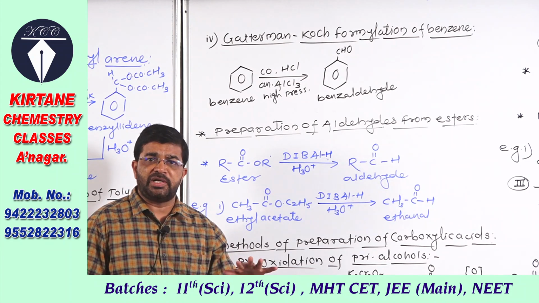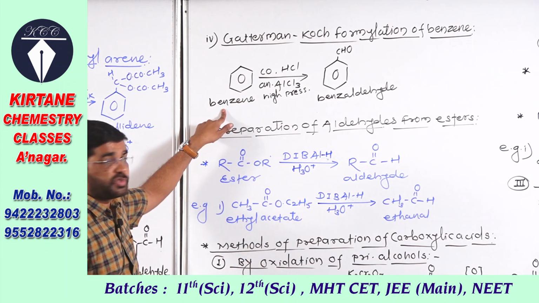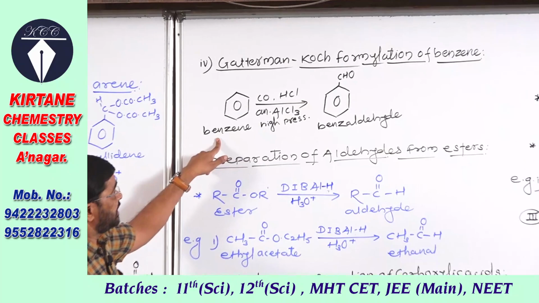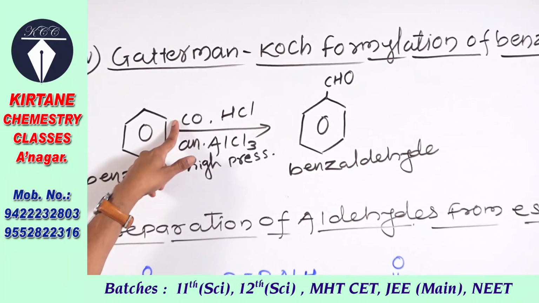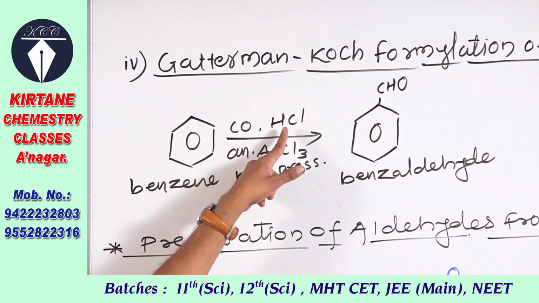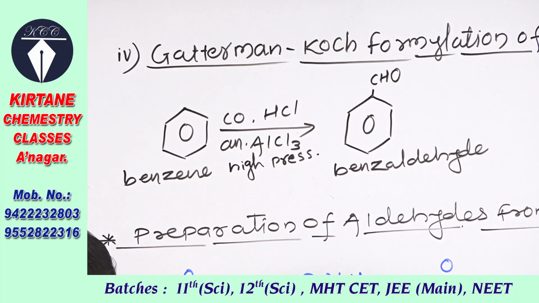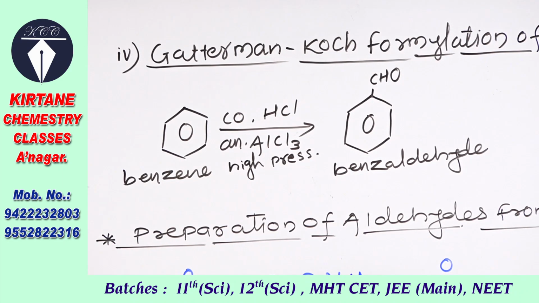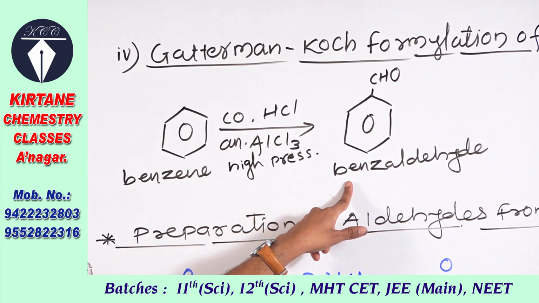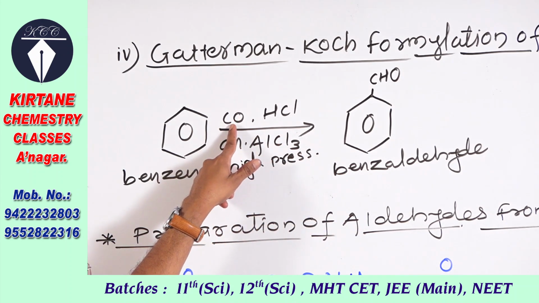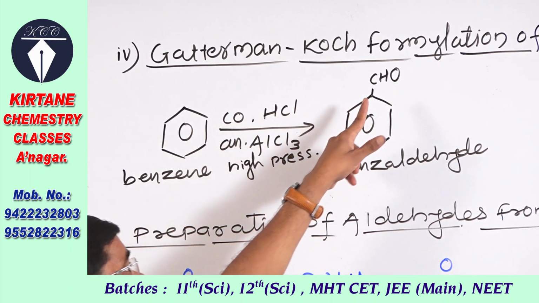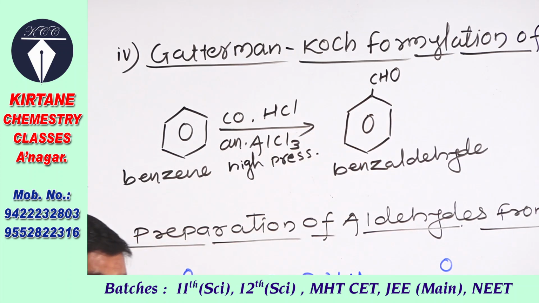A very simple reaction: when benzene is treated with carbon monoxide in the presence of HCl, this reaction takes place in anhydrous AlCl3 as Lewis acid, the catalyst, and it gives benzaldehyde. The C double bond O and H is introduced directly as CHO.